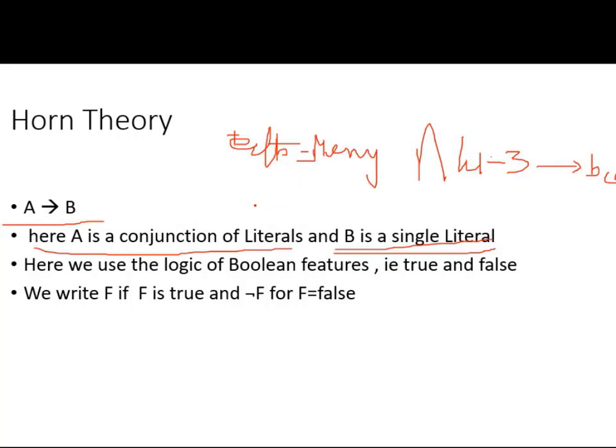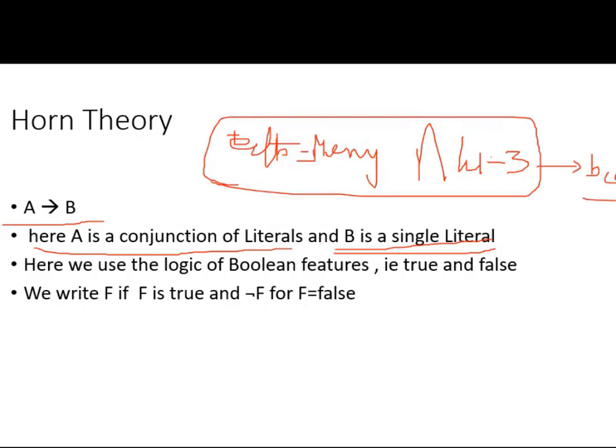A implies B. Here A consists of conjunctive literals. Conjunctive literals means not a single literal, my dear friends. A is a combination of more than one literal, but B is a single literal. This is the notation we are going to use in our Horn theory.